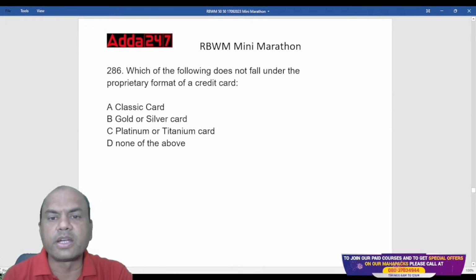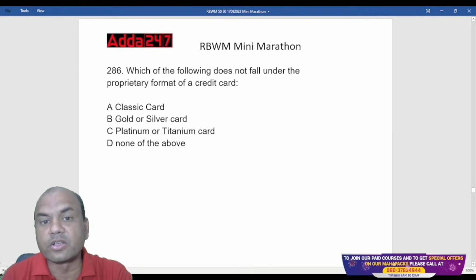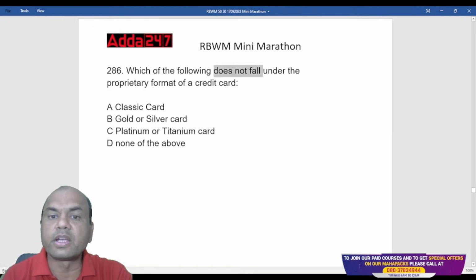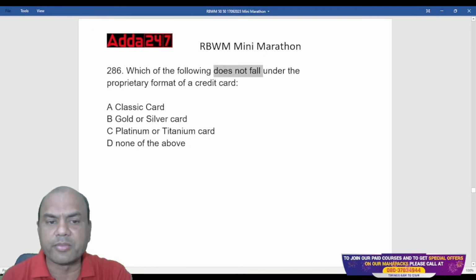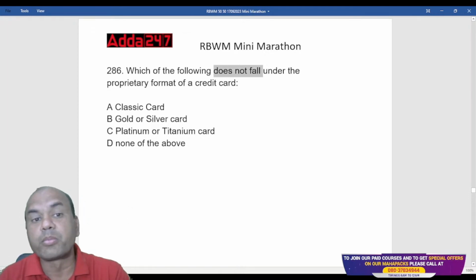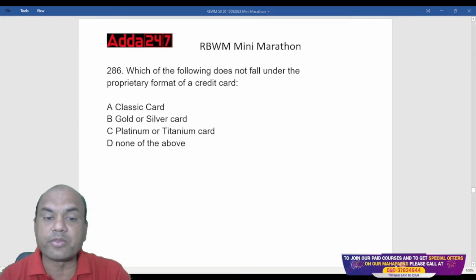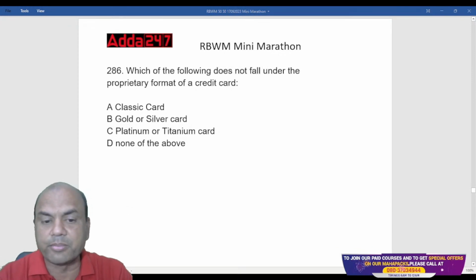Which of the following does not fall under the proprietary format of the credit card? Classic card, gold or silver card, platinum card, titanium, and none of the above. Proprietary means single-handedly, single company format.